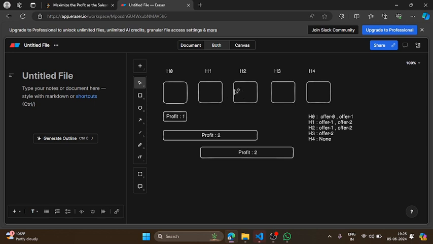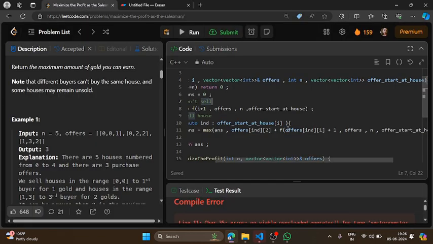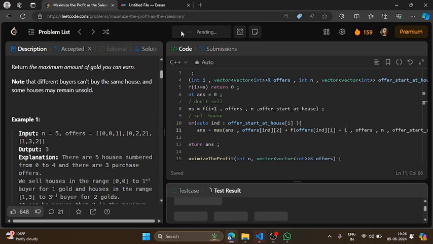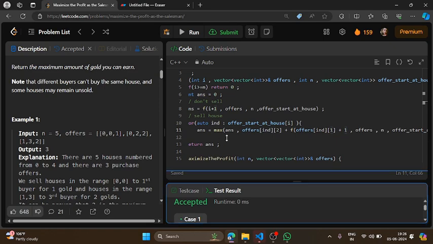So I will have to move my house number to the H3 house, which is now available for choosing, or which is now available for selling, because I have already sold these three houses. So I will just keep my house number to the ending point of the offer plus 1, because this was the last house I have already sold, and I will start selling my houses from plus 1 index, right? So this is something I have changed. Now let's run this. So now it's working fine.